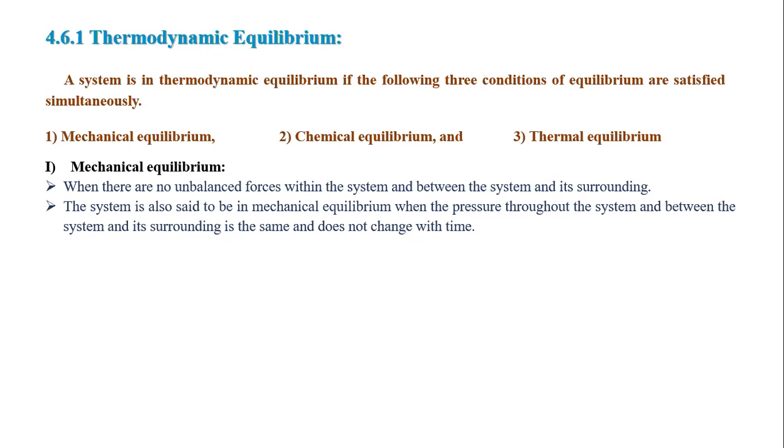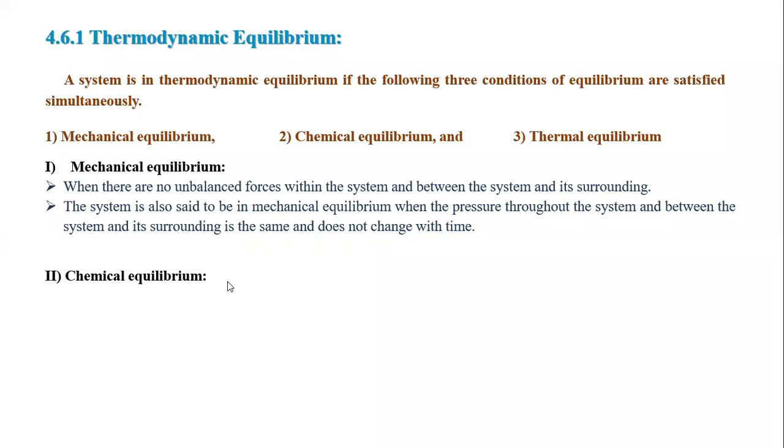If pressure is the same throughout the system and between the system and surrounding, we can say that mechanical equilibrium is achieved. And pressure must be constant. It does not change with time, remember that.